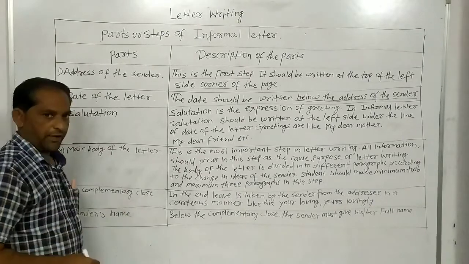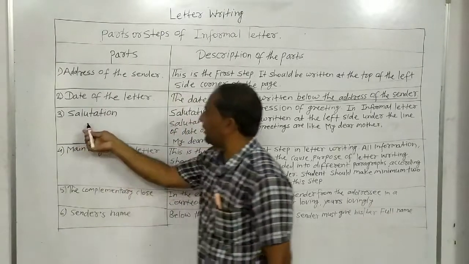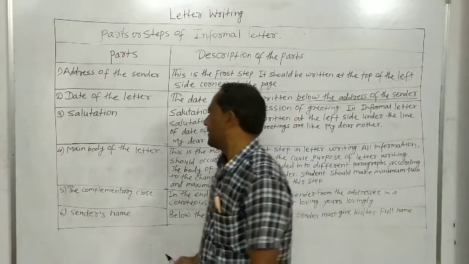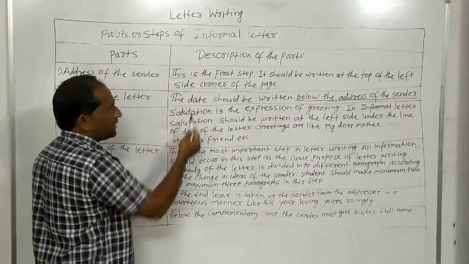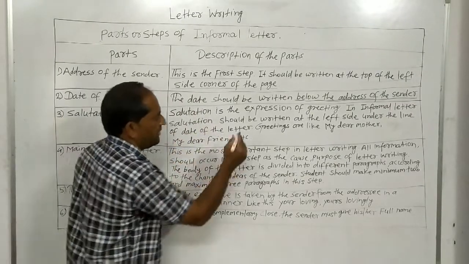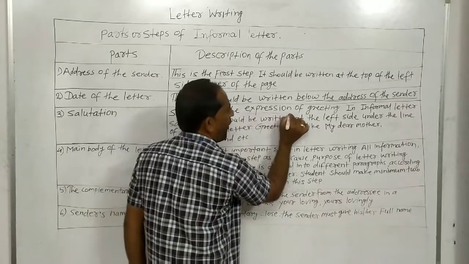The third stage is salutation. What is the description of salutation? Salutation is the expression of greeting.